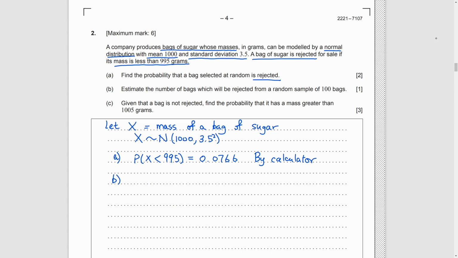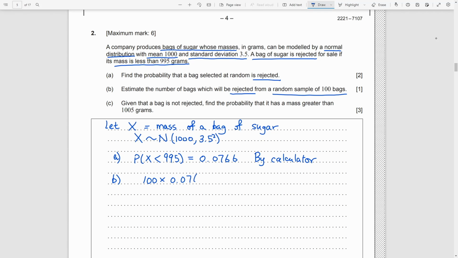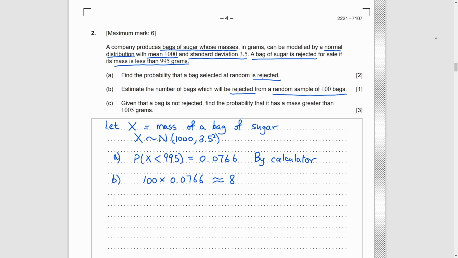Part B, we need to estimate the number of bags rejected from a random sample of 100 bags. So, we just need to use the answer in Part A times 100, and we get 8.